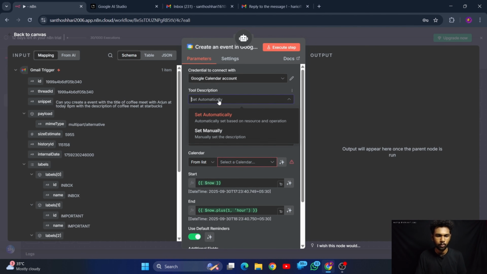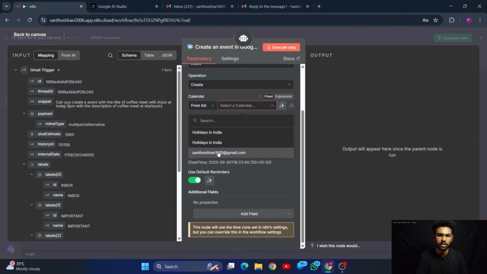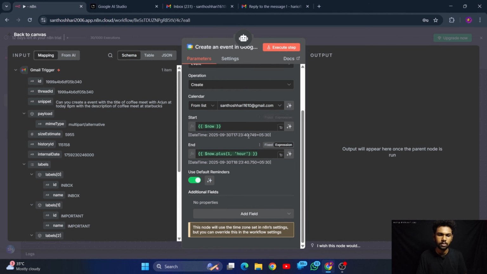For the tool description, what you set automatically, no problem in that one. Then from which calendar, as you may have many calendars within a particular Google Calendar account, I'm going to select this Gmail account's calendar. As for the start and end time, let the AI itself decide.